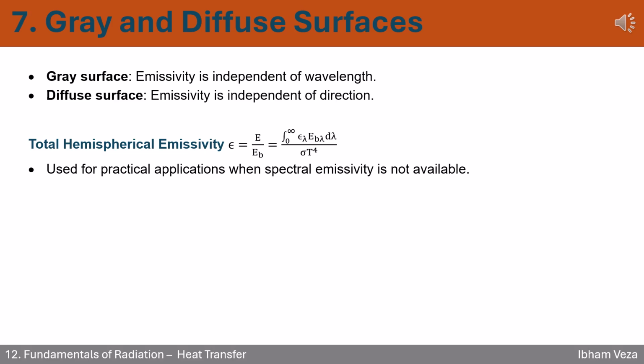That's where total hemispherical emissivity comes in. It averages everything into a single useful number. Instead of getting stuck in complex spectra, you use this approach to get quick, reliable answers, especially for materials like metals, paints, or insulation materials in real projects.